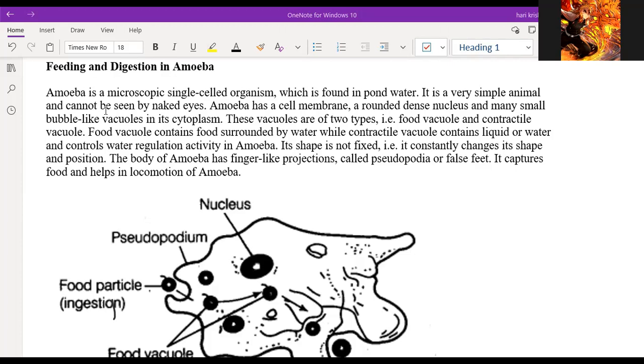And controls water regulation activity in amoeba. Its shape is not fixed, that is, it constantly changes its shape and position. The body of amoeba has finger-like projections called pseudopodia, or false feet. It captures food and helps in locomotion of amoeba. Okay, any doubts in this?